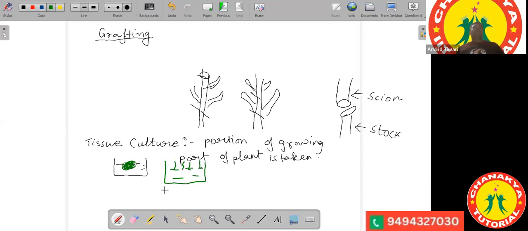So by the process of tissue culture, we are able to grow a number of plantlets at the same time. It is a very quick method of obtaining a number of plants of a desired variety. If you have a desired variety and want to grow a number of plants from it, this is the best method, where you get a number of plants in a short duration of time. Okay, so everyone has understood all these methods of asexual reproduction.